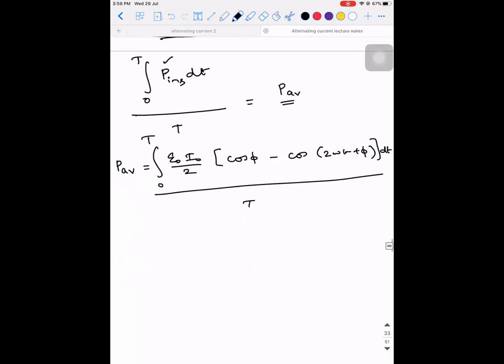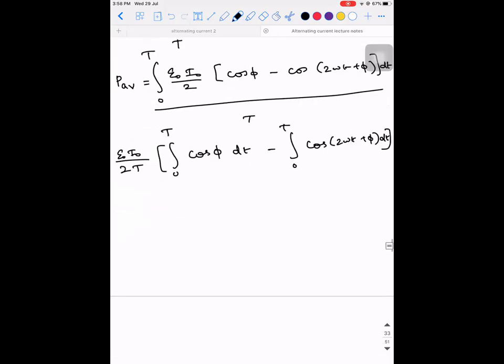Now what all will come out of the integral? E naught I naught divided by 2T into the integral from 0 to T of cos phi dt, minus the integral from 0 to T of cos of 2 omega t plus phi. Okay. So cos phi also comes out, and what is the integral of dt over 0 to T?